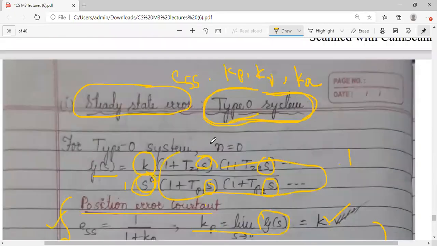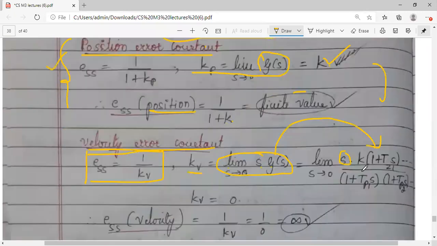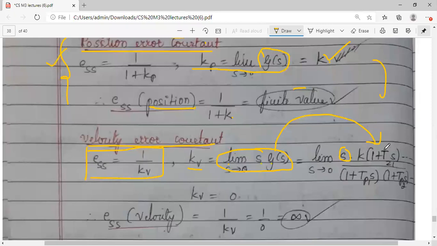G of s you take it from this, type 0 system के लिए जो g of s हमने लिखा है, substitute that here and apply the limit as s tends to 0. So s tends to 0 means this will be equal to 1, this will be equal to 1, this will be equal to 1 and ये जो भी terms हैं सभी equal to 1 हो जाएंगे. 1 plus 0, 1 plus 0, 1 plus 0 and you will be left with s into k. s tending to 0, substitute the limit, so you will get Kv as 0 this time. Earlier we had got k, this time we have got 0.